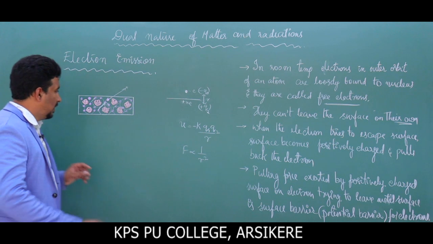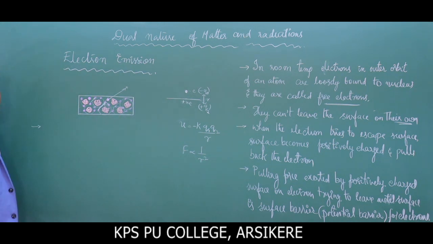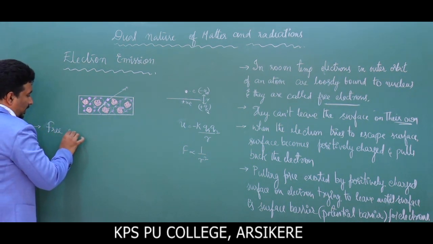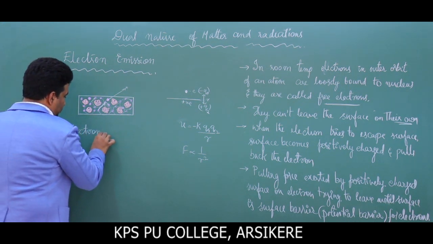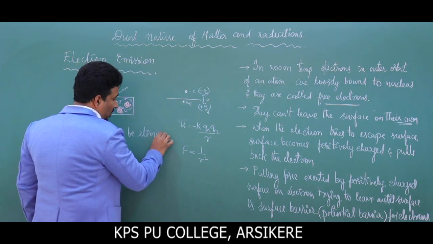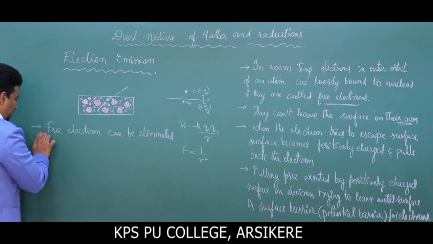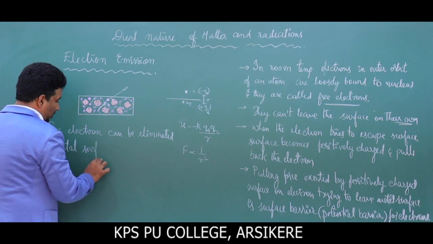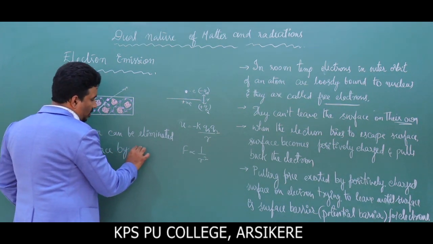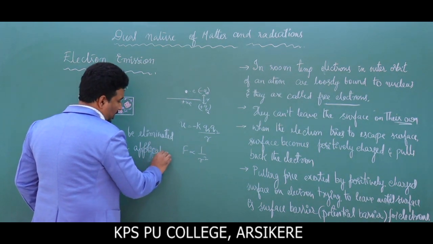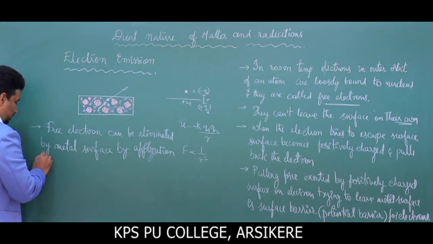And next, can we eliminate free electrons? Definitely we can eliminate free electrons. So free electrons can be eliminated from the metal surface by application of external force.